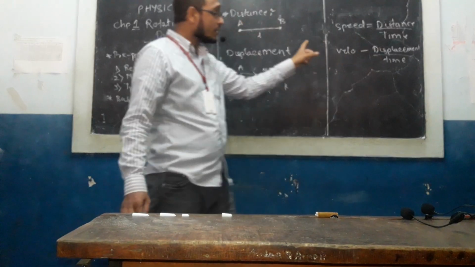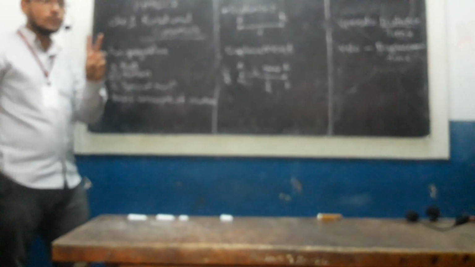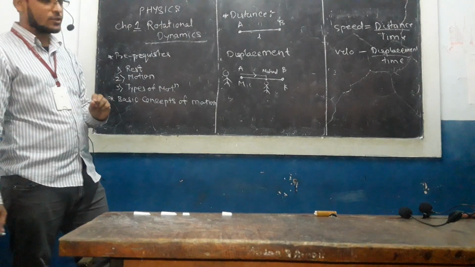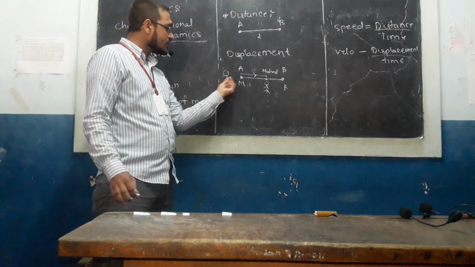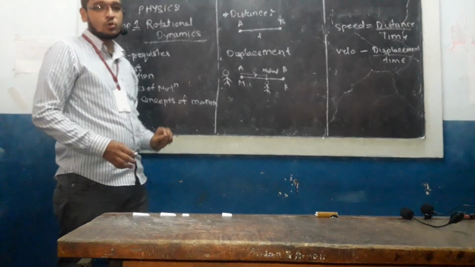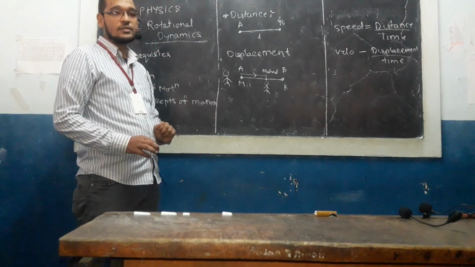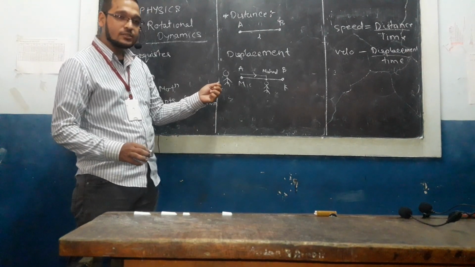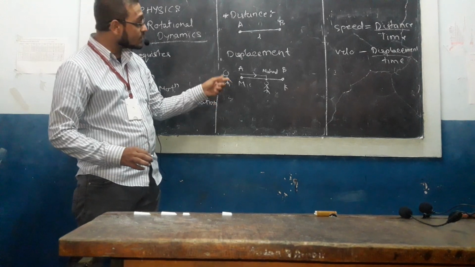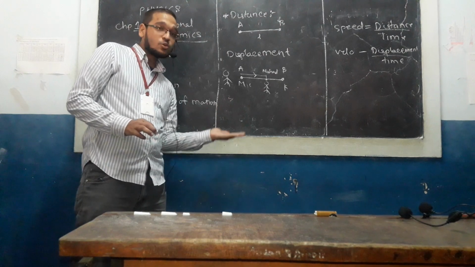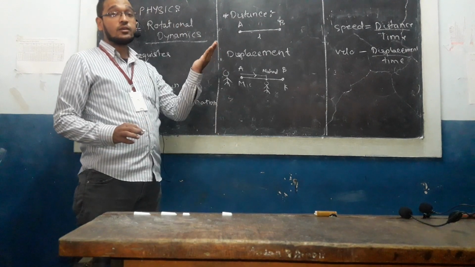Now velocity is of two types, instantaneous velocity and average velocity. What is instantaneous velocity and average velocity? Initially, when this person is traveling, suppose he is traveling in his own car. He is sitting in the car and has just ignited the car. When he has just started his car, what is the speed of that car? It is nothing but 0. And slowly he will increase his speed.